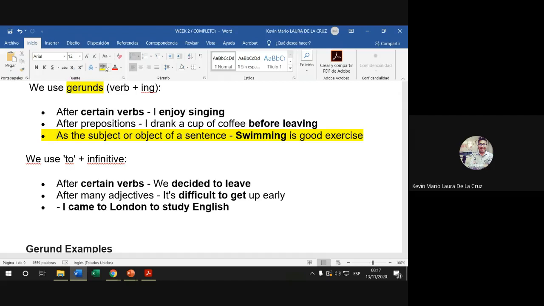Estamos observando que el swimming, o sea, el uso de ing, uno de sus usos es que cuando el verbo con ing va a estar al comienzo de la oración, pues va a tener la función de un sustantivo, como se puede evidenciar en la oración.